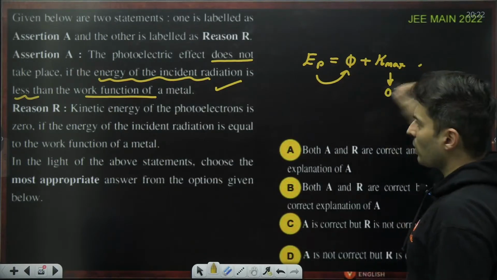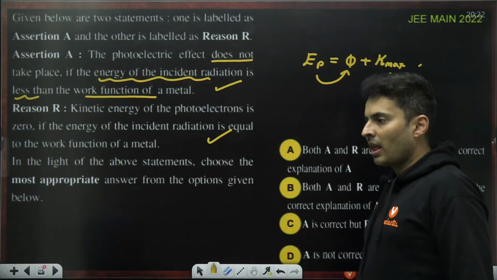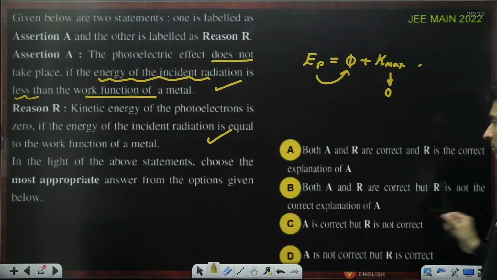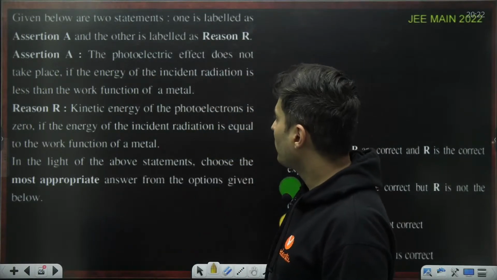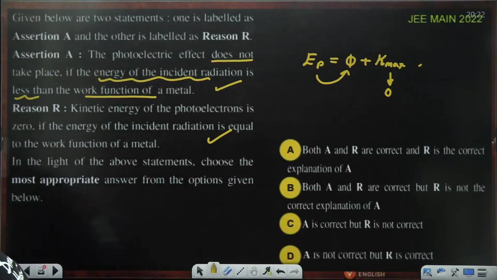Correct. There is nothing wrong in this, but how is this statement explaining this? I mean, both are correct, but it doesn't seem to explain statement A. So definitely option B should be correct. Very good. It's not option A. Option B, correct.